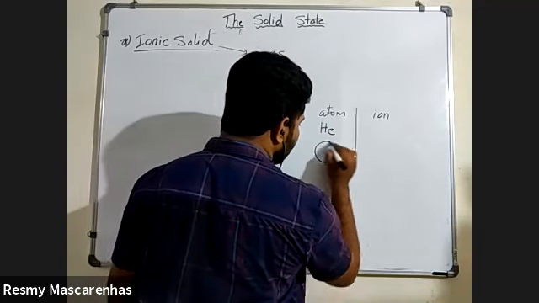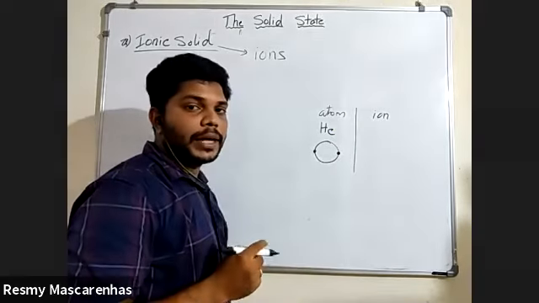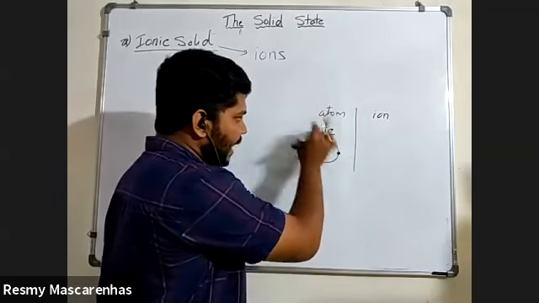Take helium. In helium, how many electrons are there in the orbital? Two. So these are the two electrons, and this is the atom of helium.